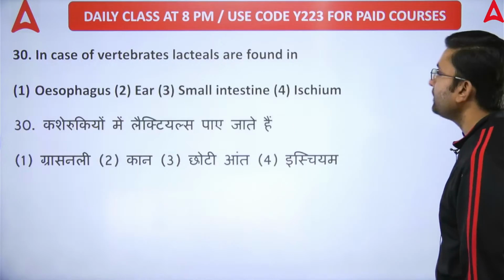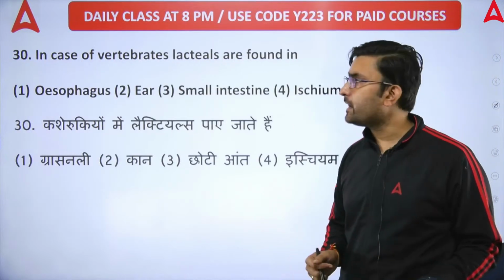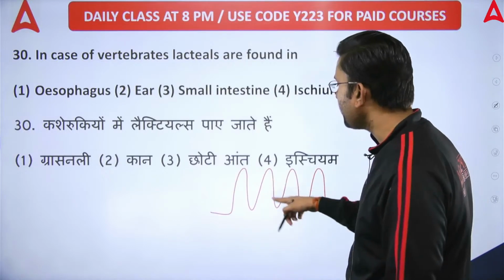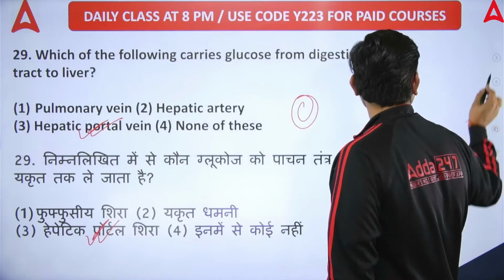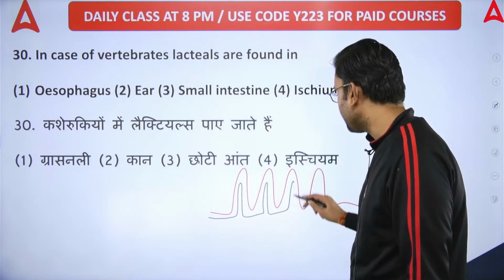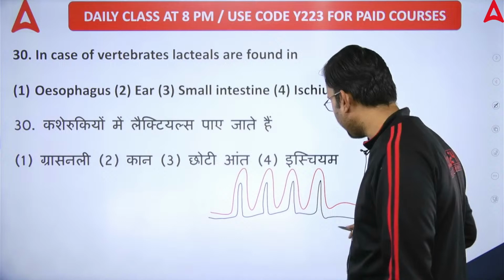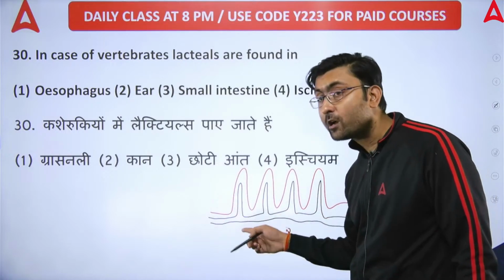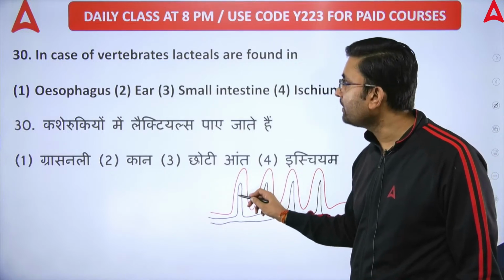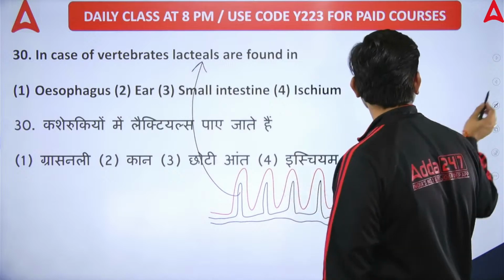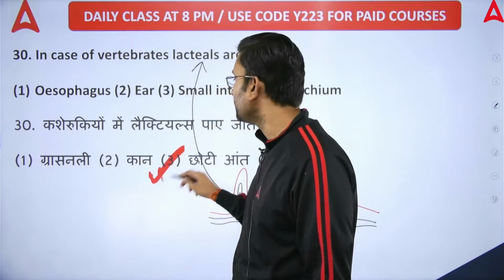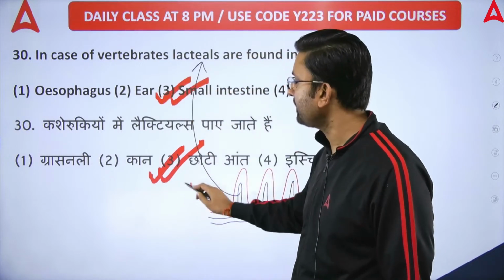Next question, 30. In case of vertebrates, where are lacteals present? The small intestine has villi, and within the villi you find lacteals, where after fats get absorbed in the form of chylomicrons, they are stored in these lacteals. These are your lacteals and they all are present in the small intestine. So the correct option goes to the small intestine. Option number C becomes the right answer.